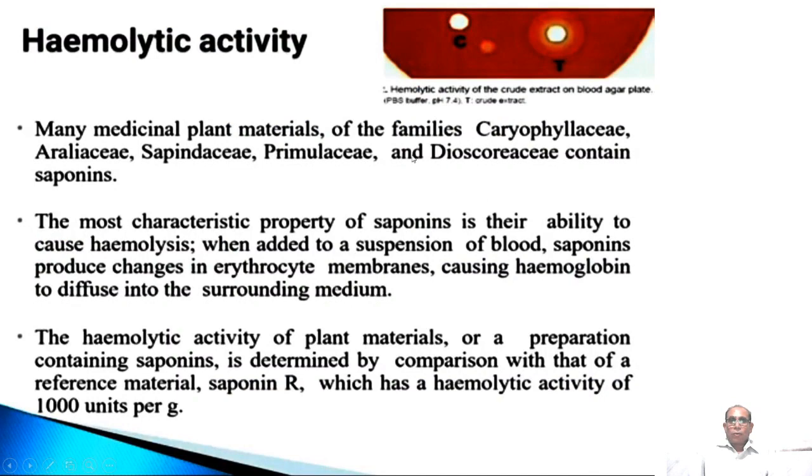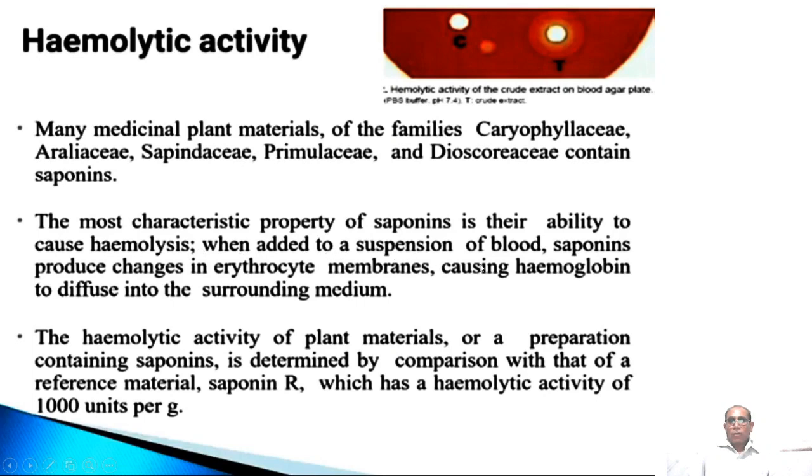Hemolytic activities: so many drugs contain saponin glycosides. These saponin glycosides show hemolytic effect, toxic effect. A number of medicinal plants belonging to family Caryophyllaceae, Araliaceae, Sapindaceae, Primulaceae and Dioscoreaceae contain saponin. The most characteristic property of saponin is their ability to cause hemolysis. That's why they are known as fish poison also.